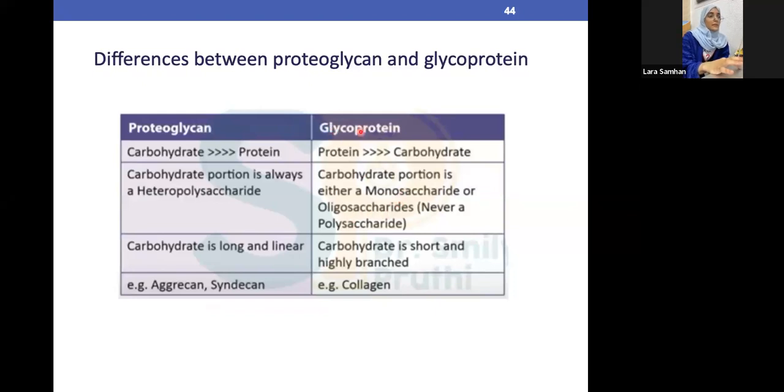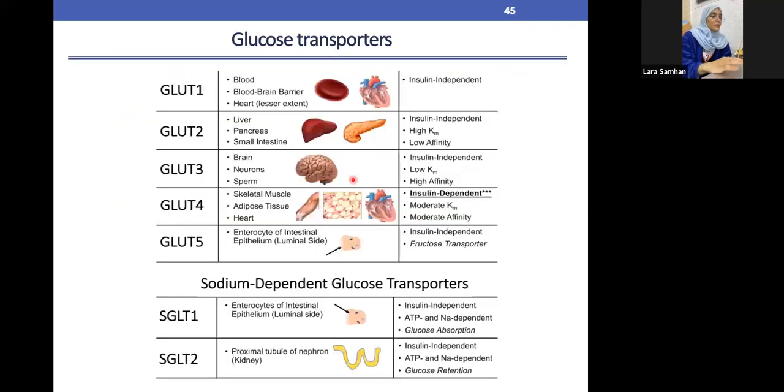Just remember, if I say glycoprotein, that means the second word, which is the protein, is more. If I say proteoglycan, that means the glycan, or the glucose, or the carbohydrate is more. This is just a simple way to memorize the difference between them. So proteoglycan, the second word, which is the glycan, is more. Glycoprotein, that means the protein is more. This is just an easy way to know the difference between them.